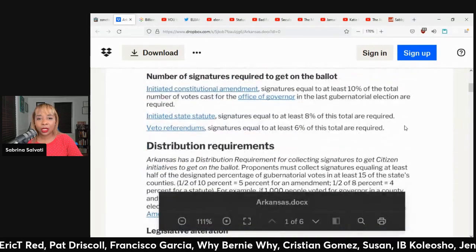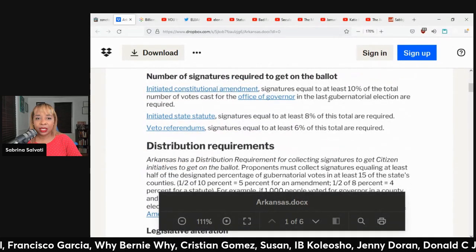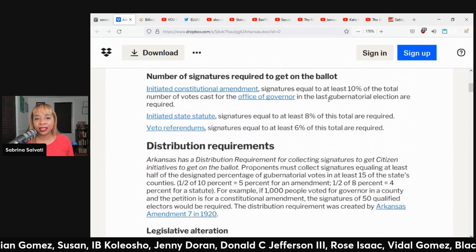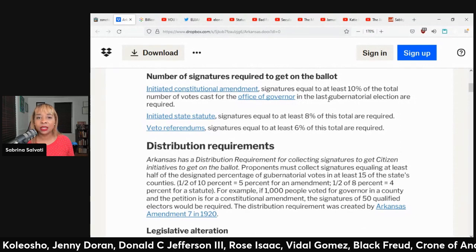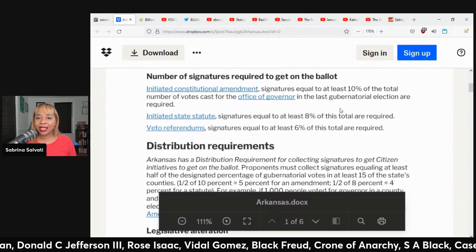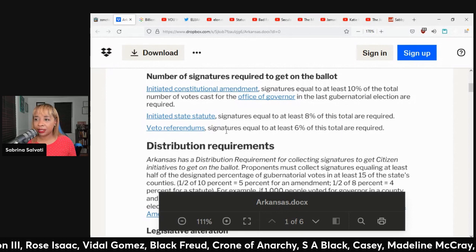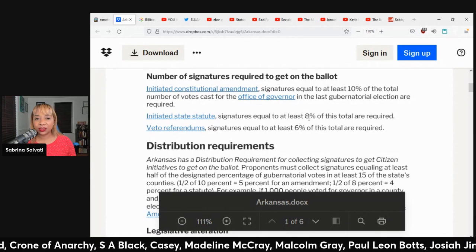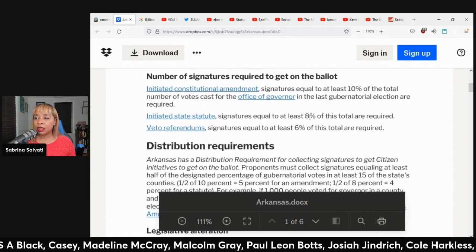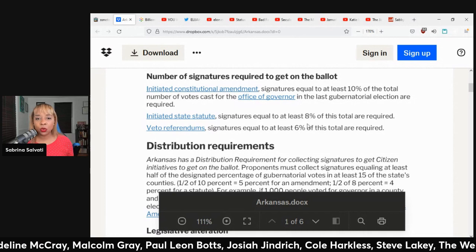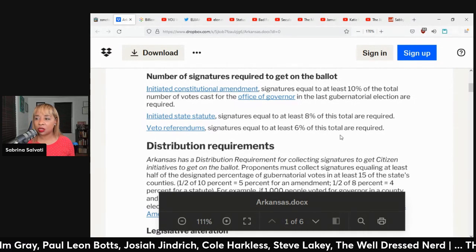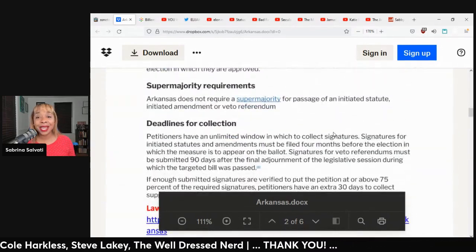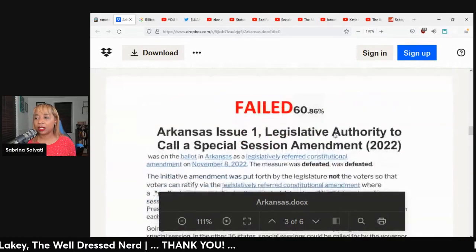Now, how many signatures do they need? For initiated constitutional amendments, signatures equal to at least 10% of the total number of votes cast for the office of governor in the last gubernatorial election are required. For initiated state statutes, signatures equal to at least 8% of this total are required. For veto referendums, signatures equal to at least 6% of this total are required. Now, let's see what they passed or what they did not pass this year in Arkansas.